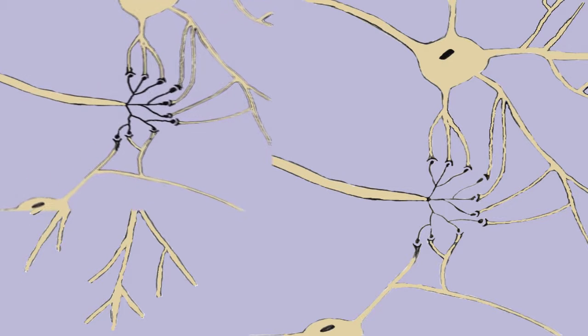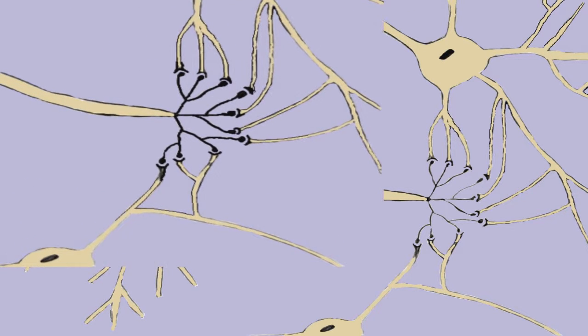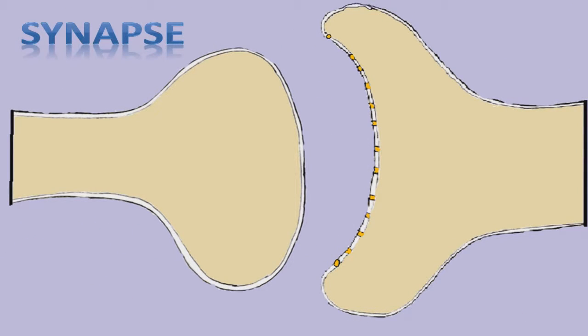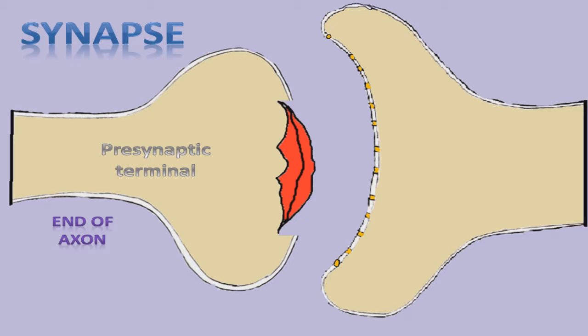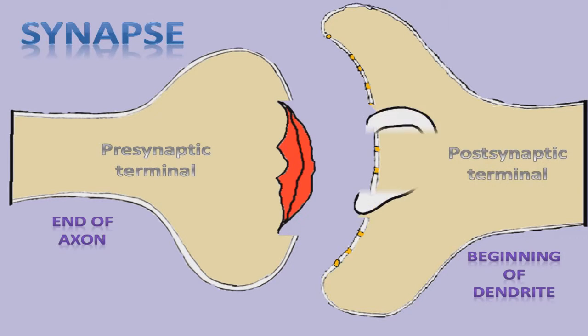Neurons never touch each other. The place for their communication is called a synapse. A synapse consists of the end of the axon of the first neuron, which is called the presynaptic terminal and serves as a mouth to speak. The second part of the synapse is at the beginning of the dendrite of another neuron, which is called the postsynaptic terminal and serves as an ear to hear information. Within them is the synaptic cleft, where information is transmitted from one neuron to another.